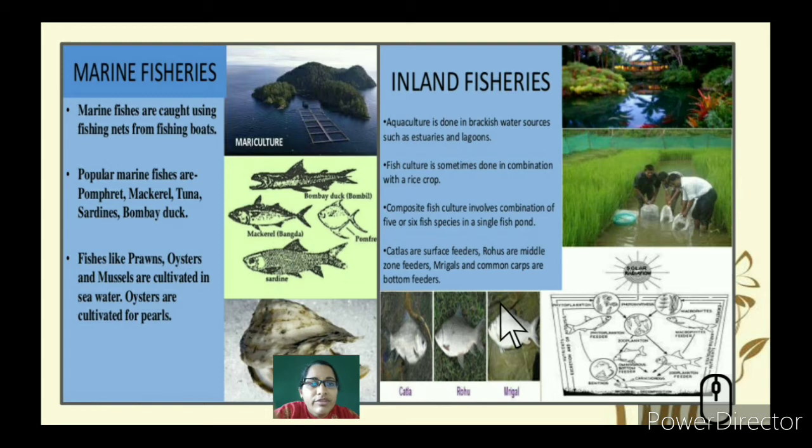Rohus are middle zone feeders, and mrigals and common carps are bottom feeders. They go to the bottom and feed from there. So you can see that there is no loss in the nourishment, and all the fishes get equal nourishment and it's not affected, and it will also improve the productivity of the fish production.